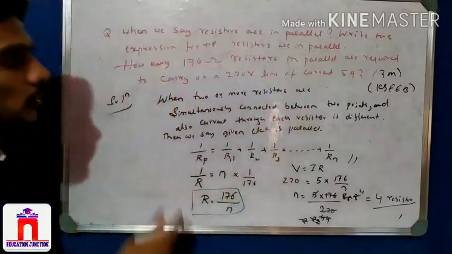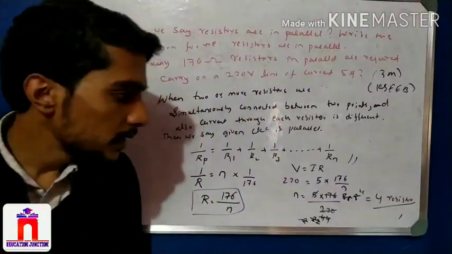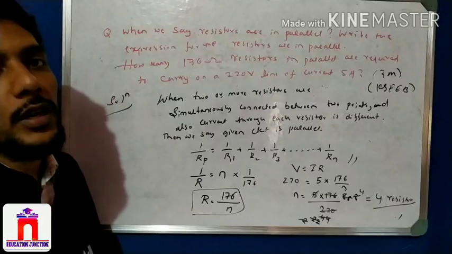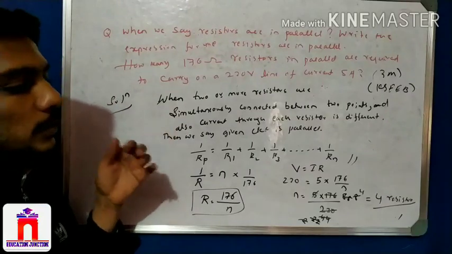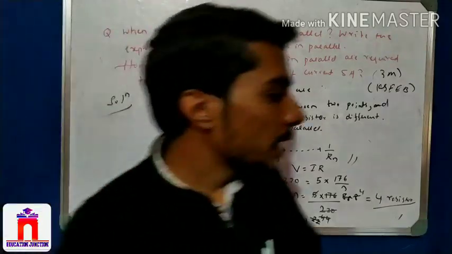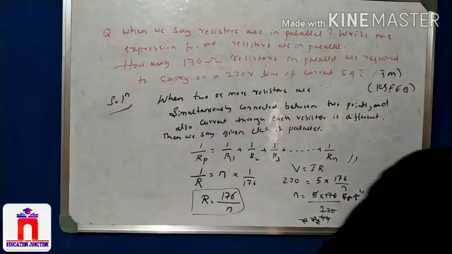4 resistors are required to get 176 ohm in parallel. This is a very important question. Hope you understand this one. So please write down this one. I can take the last question of this session.